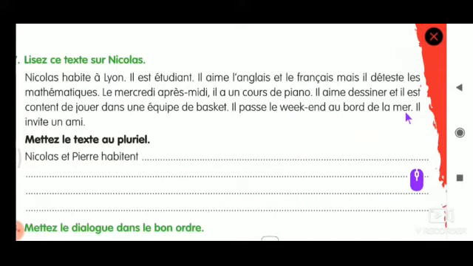The following sentence, il invite, that will become ILS invitent, with ENT. Un ami will become des amis. Why? Because in l'article indéfini, un, une, des. In last class we saw, no? Un, une, des. So the plural form of un is des. So that's how. So now I will show you the solutions. You can take it down.